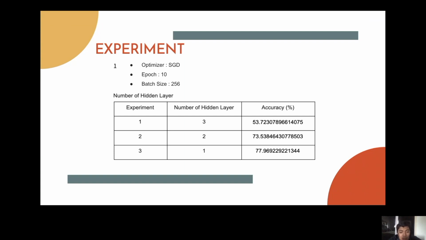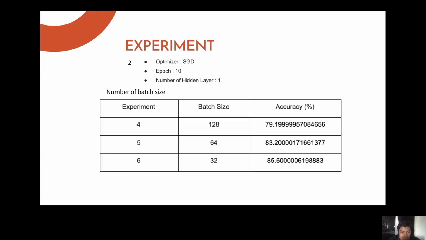And the results from the experiment show that the best accuracy is 97.97%, which comes with one hidden layer of 50 neurons. Means that when we decrease the number of hidden layers for this sampling, it shows better accuracy.